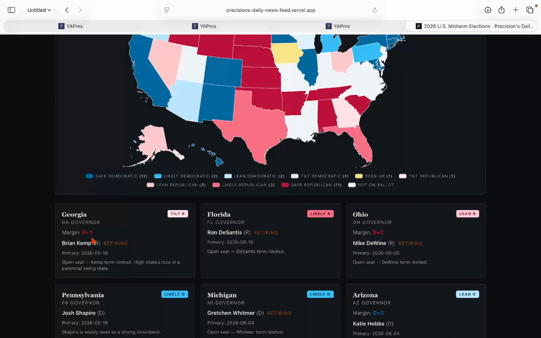So next state, Ohio, we have Vivek Ramaswamy replacing Mike DeWine by just 2 points. His opponent, Amy Acton, is, I think, a decent Democrat. Ohio is still a very red state. I think that some Republicans don't trust Vivek Ramaswamy, but you got to keep in mind, I think he's going to get a little underestimated here, just because you don't have people publicly saying they will support him,